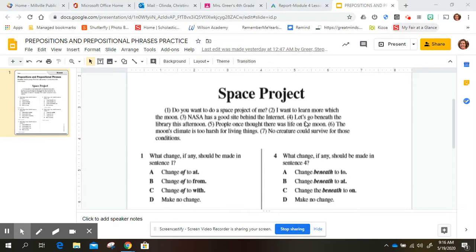All right, so as I was reading that, I'm hoping you heard quite a few errors. So let's see if we can fix them. Number one, what change, if any, should be made in sentence one? Let's read sentence one. Do you want to do a space project of me?